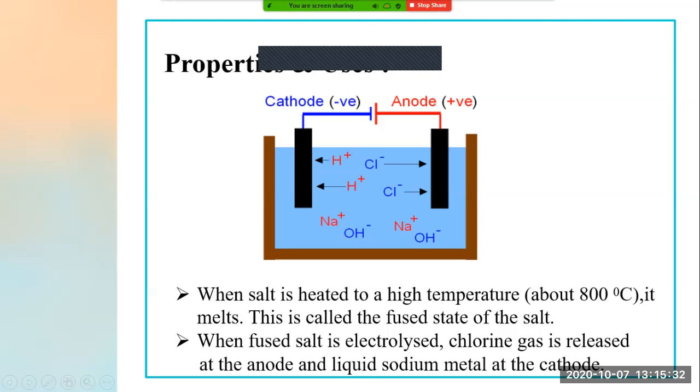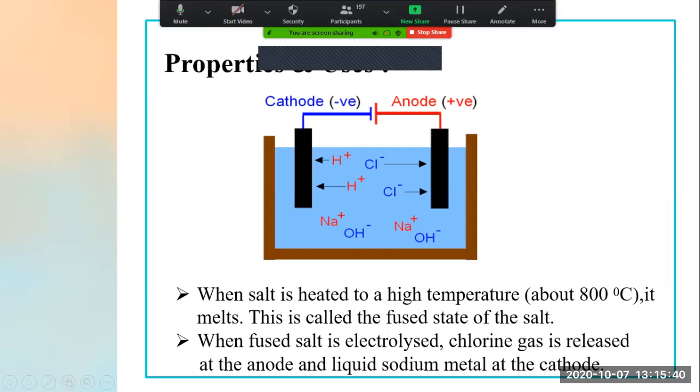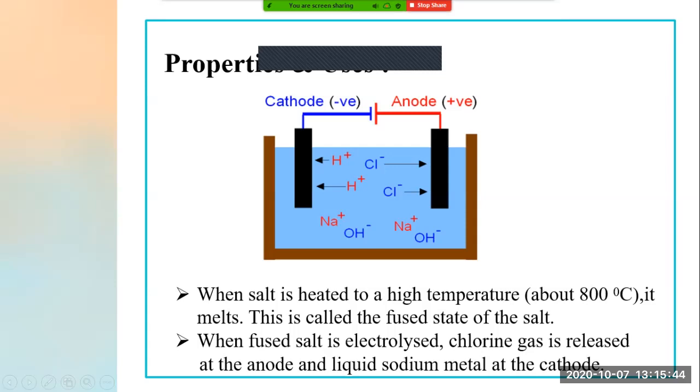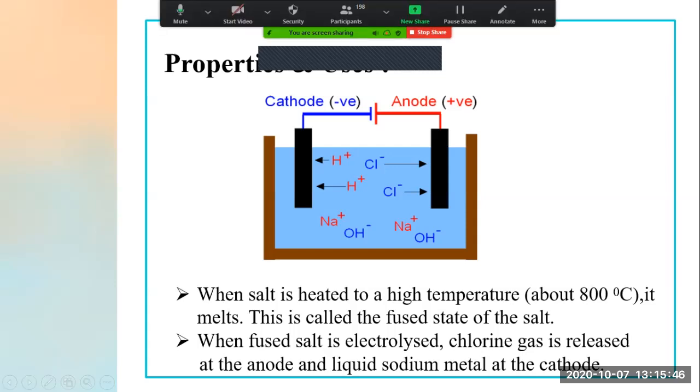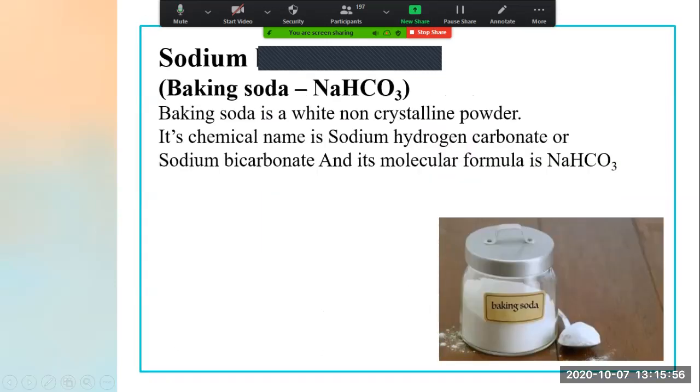Now, when we electrolyze this fused salt, what do we get? Chlorine gas is released at the anode. At the anode, which gas is released? Chlorine gas. And liquid sodium metal at the cathode. At the cathode, we get liquid sodium metal. This is the electrolysis process of fused salt. Then next we learned about baking soda, right?